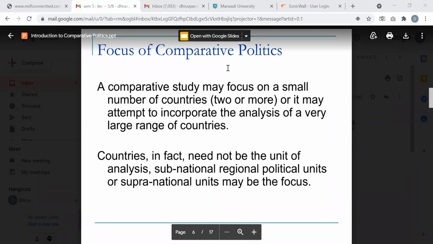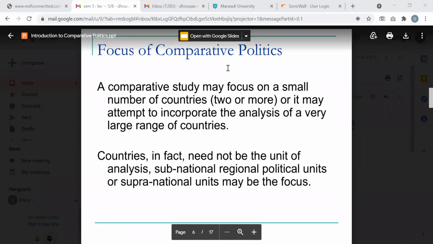Sir, can you mute yourself now. So as he just read out, it may focus on a small number. What is being explained here is all part of the focus of comparative politics. When we are talking about nations, it focuses on a small number of countries, or it may attempt to incorporate the analysis of a very large range of countries. So one thing is very clear: how many countries are you taking into consideration when you are making a comparison?